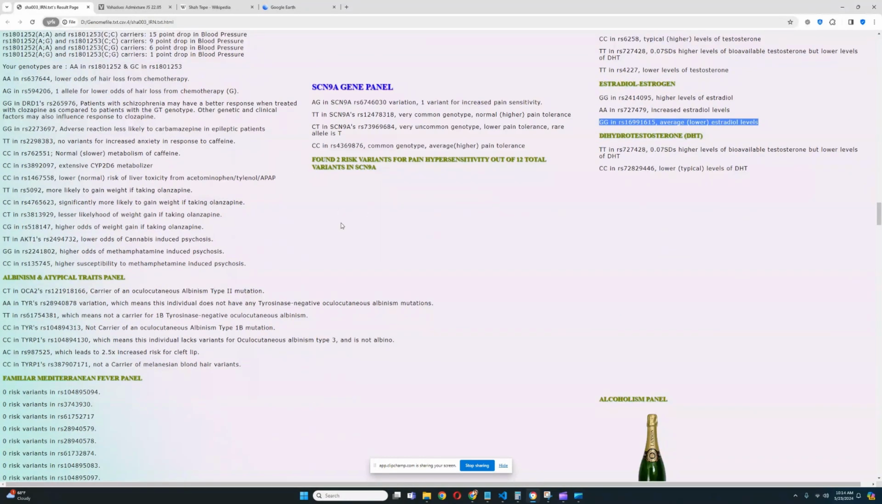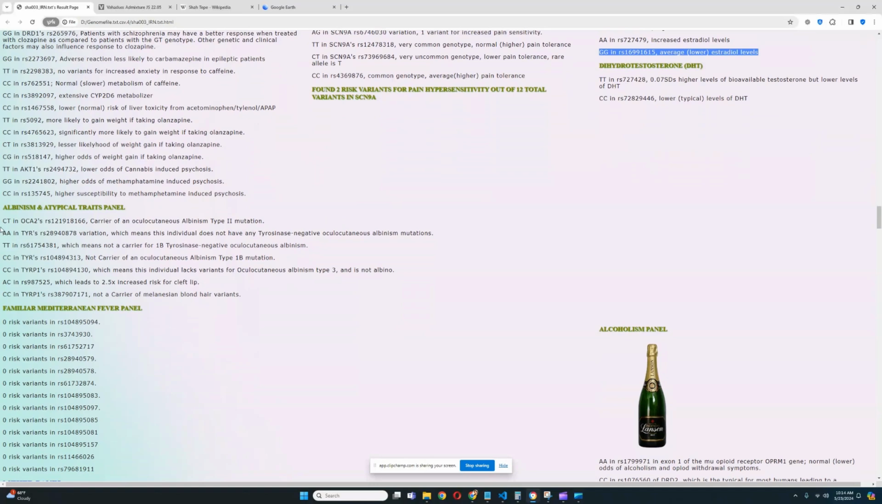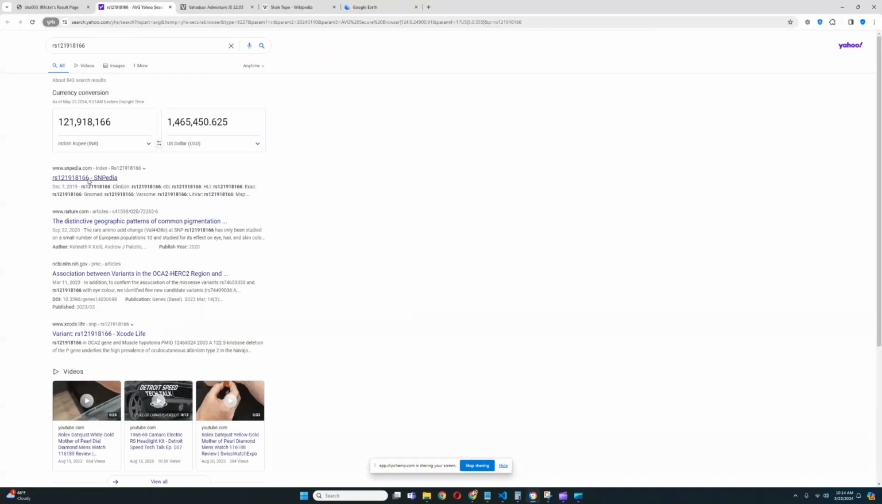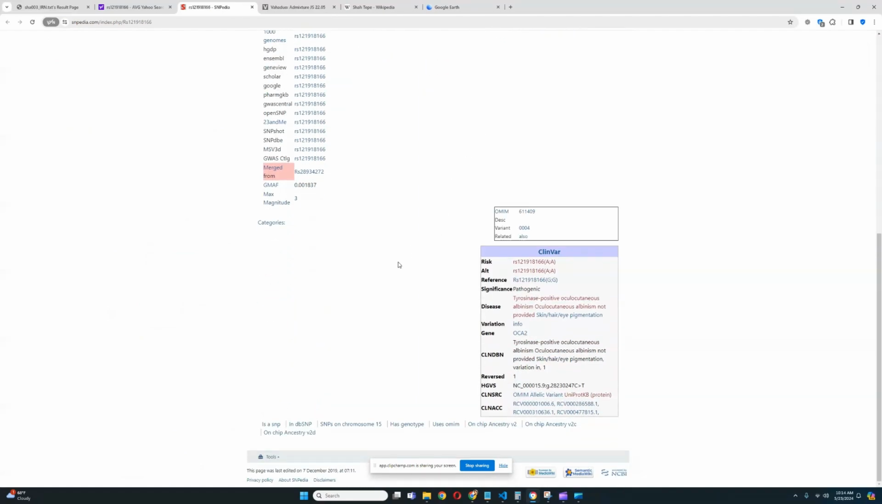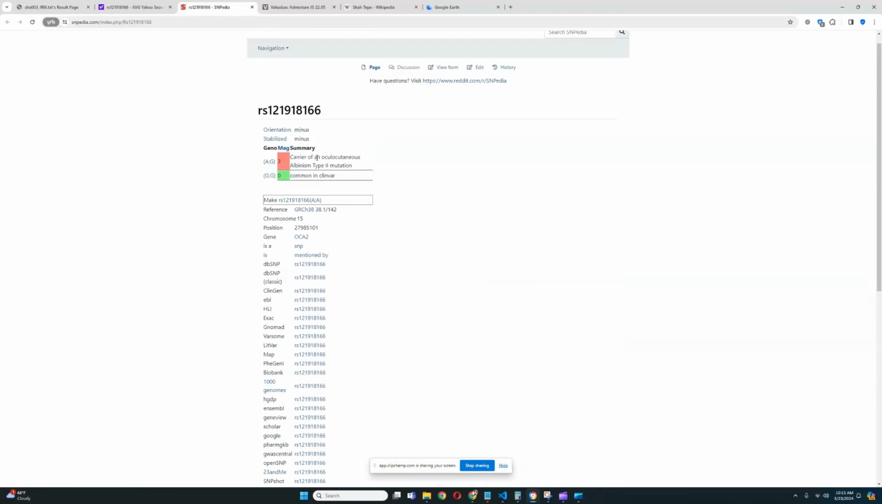For albinism in a typical traits panel, it looks like she does not carry any risk variants for albinism except for this one, actually. So she does carry a risk variant for cutaneous albinism type 2 in this variation right here. Let's look it up. There you go. So it's tyrosinase positive cutaneous albinism, and she is a carrier of cutaneous albinism type 2 mutation.